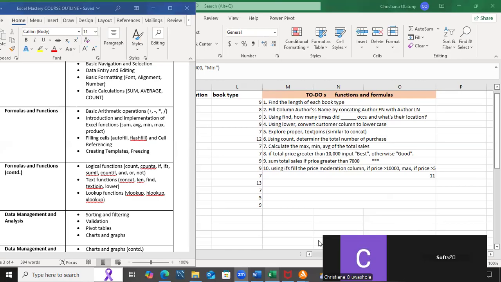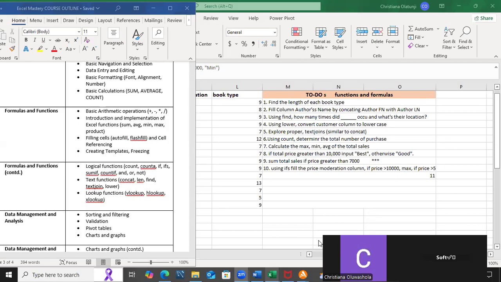Unlike OR. For OR, if I have 20 conditions and at least one is correct, OR would give me true, because AND is more strict. So if I have A equals 10, B equals 5, and they said AND A is greater than 10, B equal to 5, that will give me false. Meanwhile, OR would give me true regardless. If condition 1 is false and condition 2 is true, it will give me true, so long as at least one is correct.